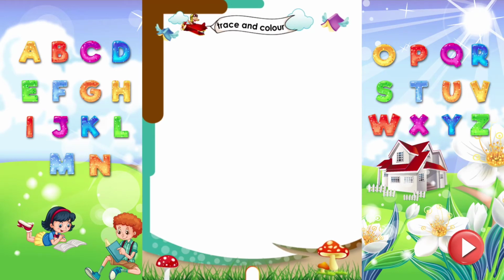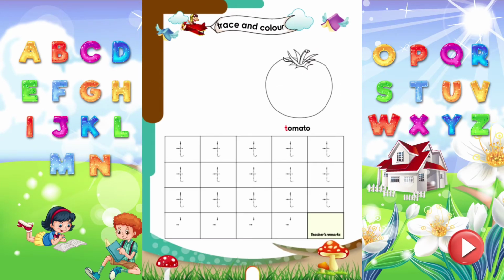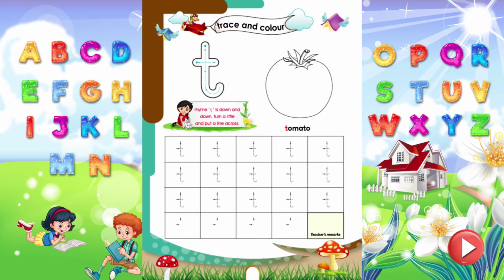Trace and color. Let's trace the letter T, which sounds A. Rhyme T. T is down and down. Turn a little and put a line across. Trace all the letters properly. Wow! Time to color the tomato.